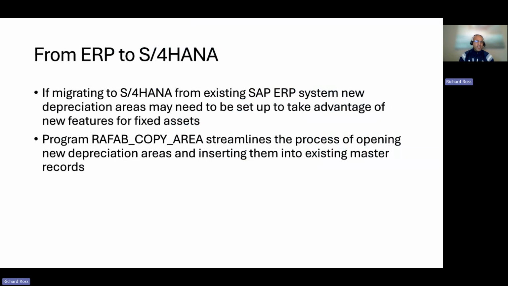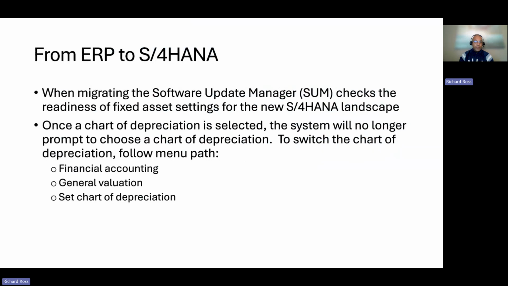From ERP to S/4HANA: if migrating to S/4HANA from an existing SAP ERP system, new depreciation areas may need to be set up to take advantage of new features for fixed assets. The program RAFAB_COPY_AREA streamlines the process of opening new depreciation areas and inserting them into existing master records.